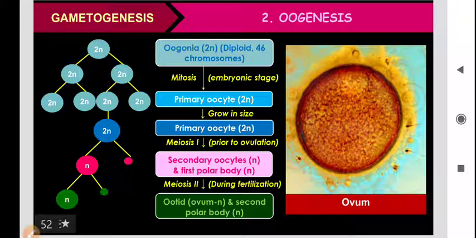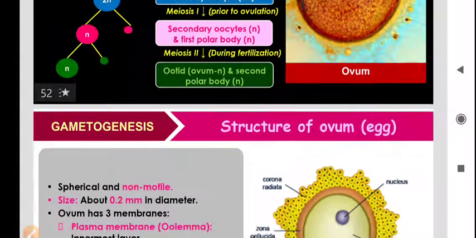When a sperm comes in contact with this secondary oocyte, meiosis 2, or the last division, takes place and it releases one ovum and a secondary polar body. Here in the figure, the sequence is clear. If you want, you can draw this also in your copy.